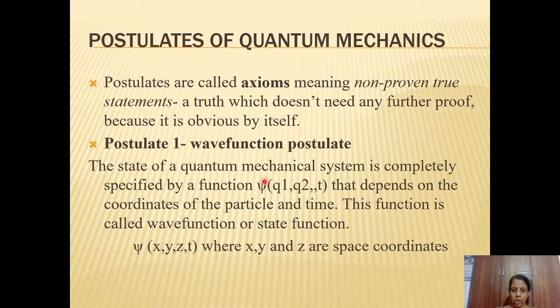So it is a function which describes all the properties of a system, and it depends on the coordinates of the system. For example, if it is present in three-dimensional space, it depends on the x, y, and z coordinates of the space and time t. So it is this wave function which determines or gives all the properties of a system.